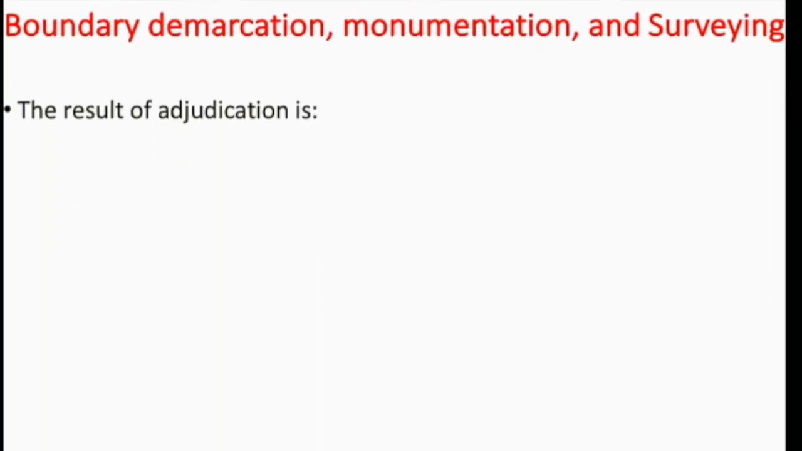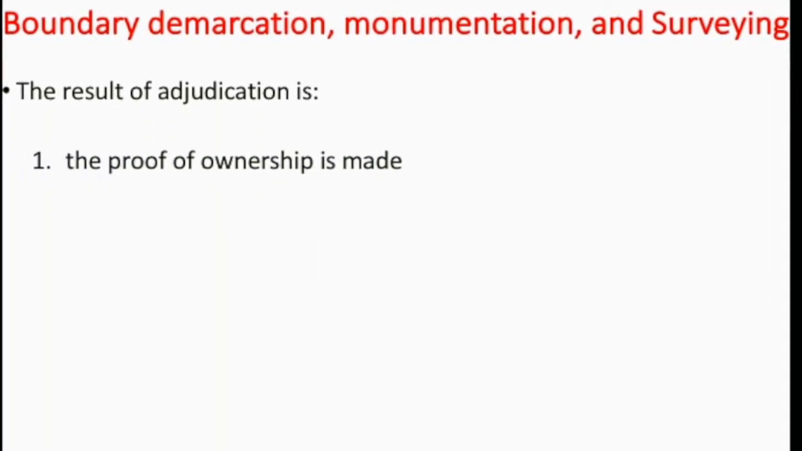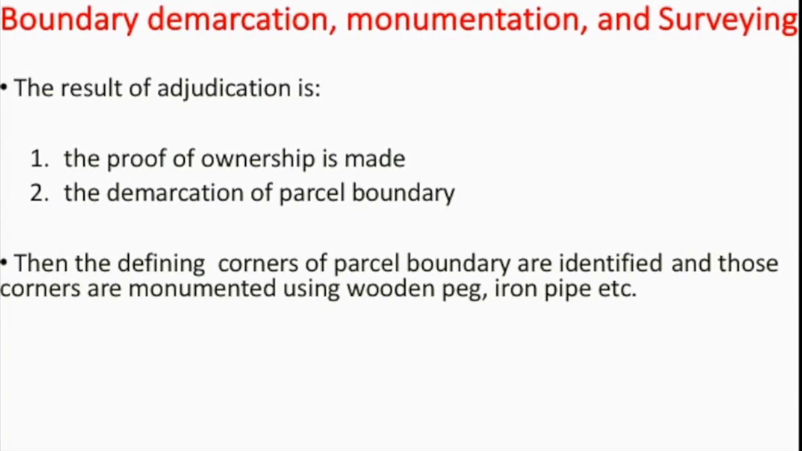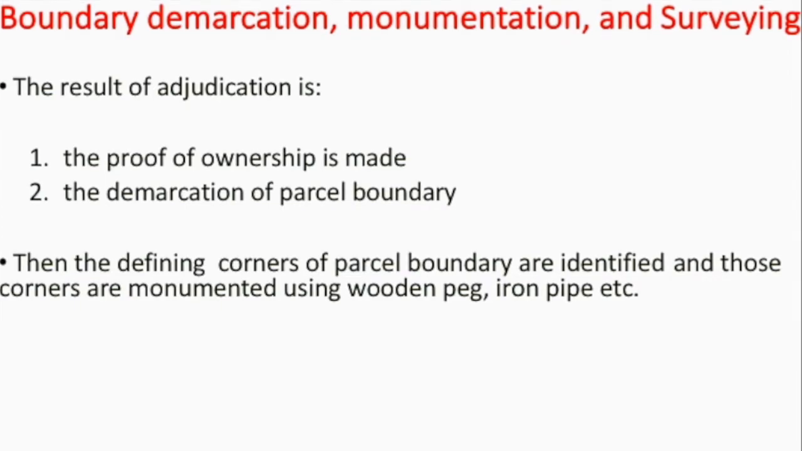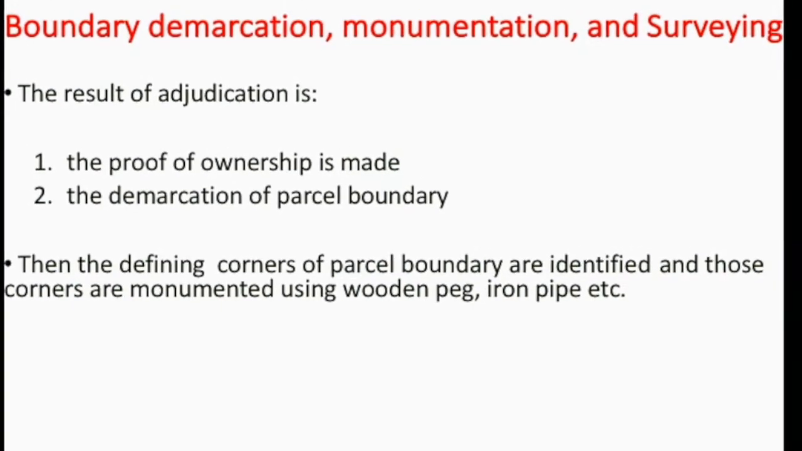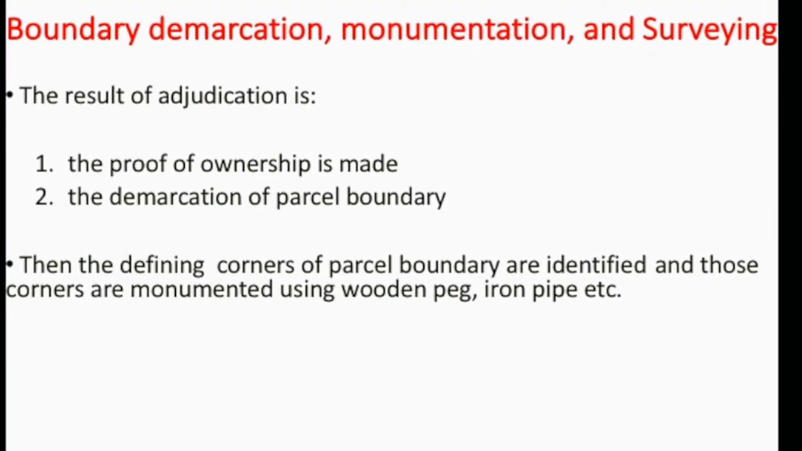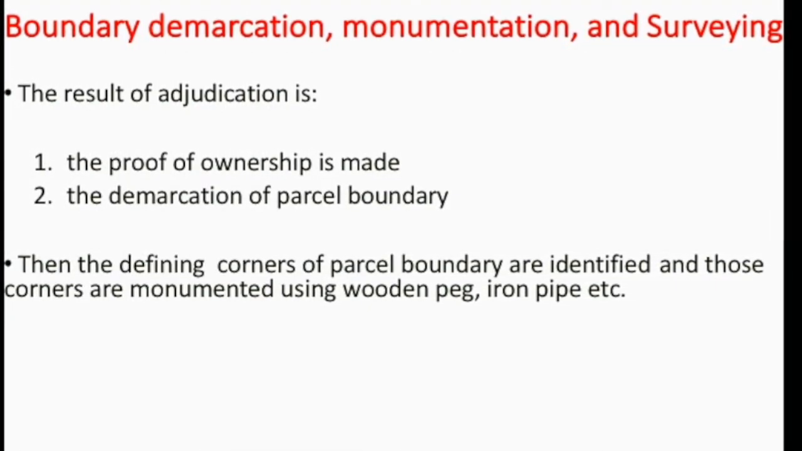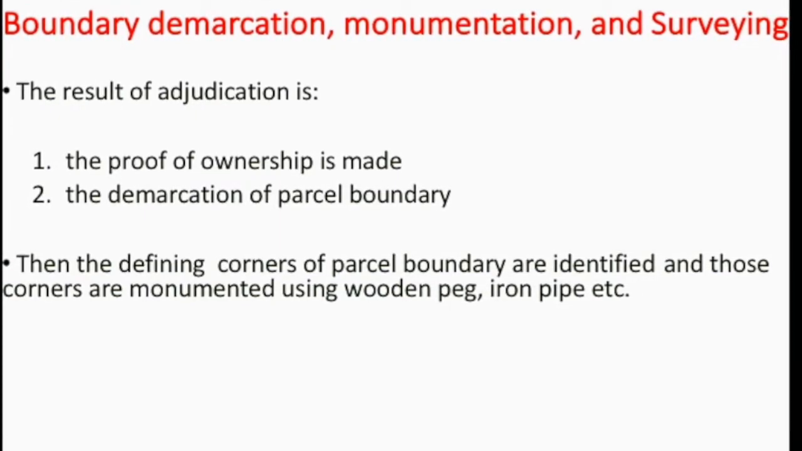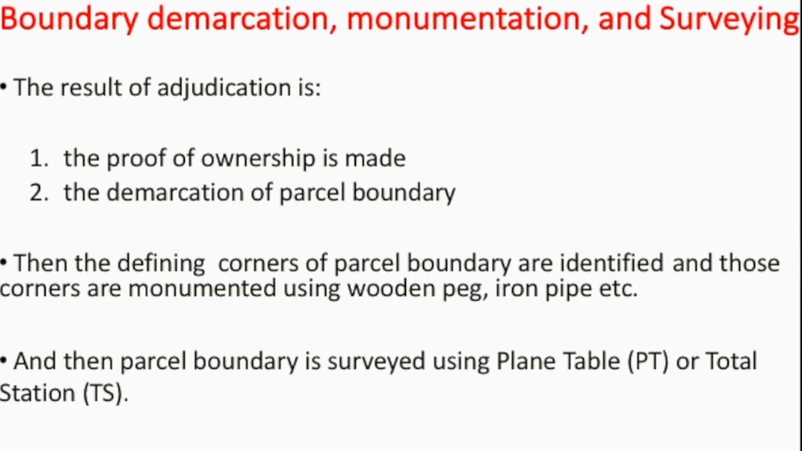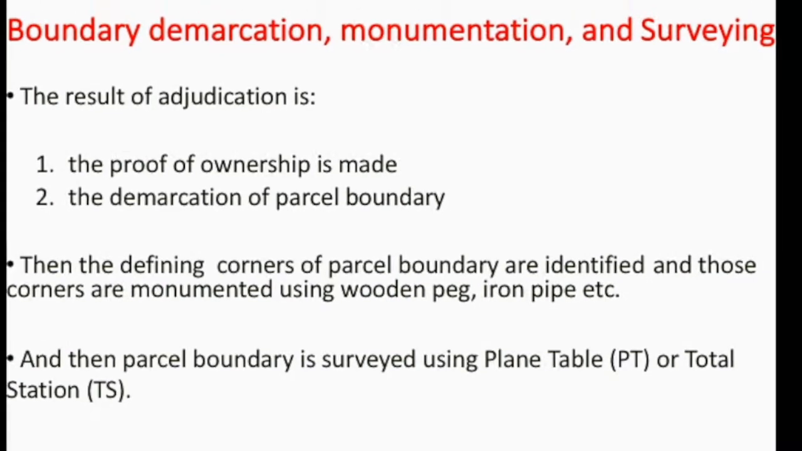The result of adjudication will provide the proof of ownership, the demarcation of parcel boundaries and the defining of corners of a parcel boundary, which in Nepal's case is a general boundary. There could be a fixed boundary approach also, with a mutual understanding, which is called the arbitrary boundary approach also. Then a parcel boundary is surveyed using a plane table or total station. After proper adjudication, we can demarcate the boundary of the parcel.